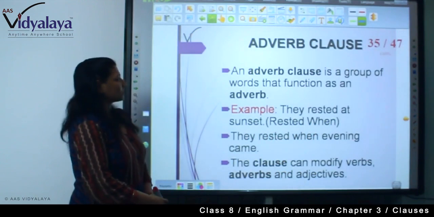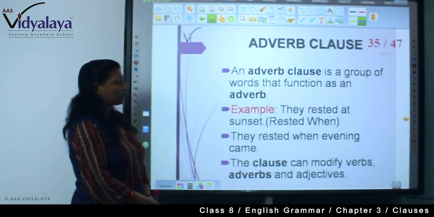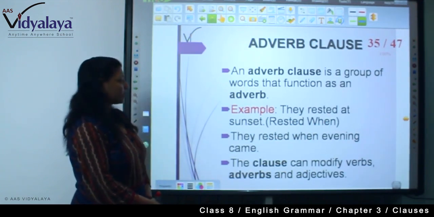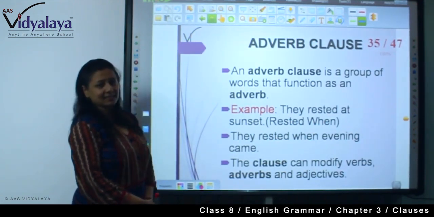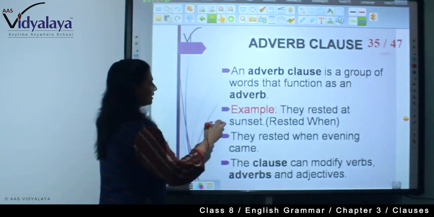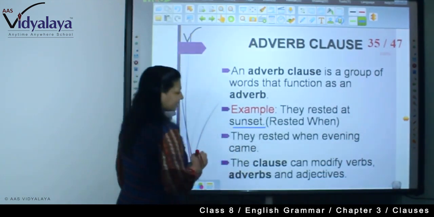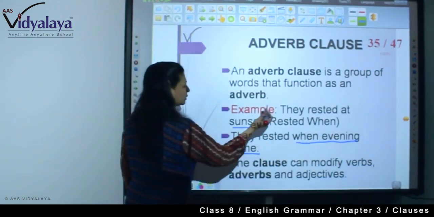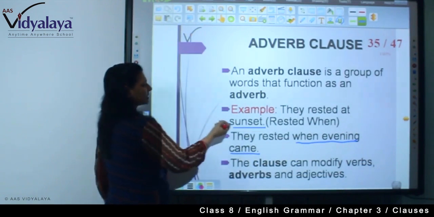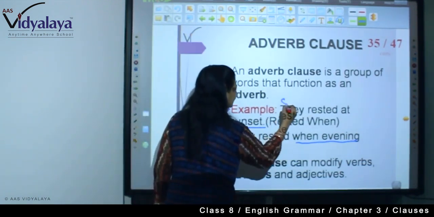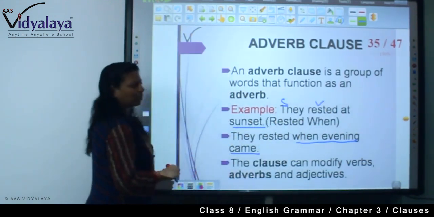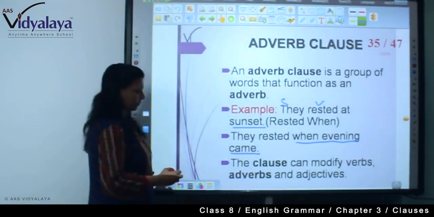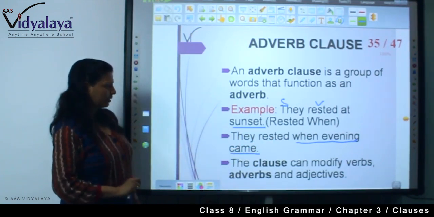What are adverb clauses? An adverb clause is a group of words that function as an adverb. For example, they rested at sunset. Here you are seeing they rested when evening came. So they rested at sunset is a complete sentence. They is a subject, rested is a verb. Right? And now here you are seeing when evening came. So this is an adverb clause.